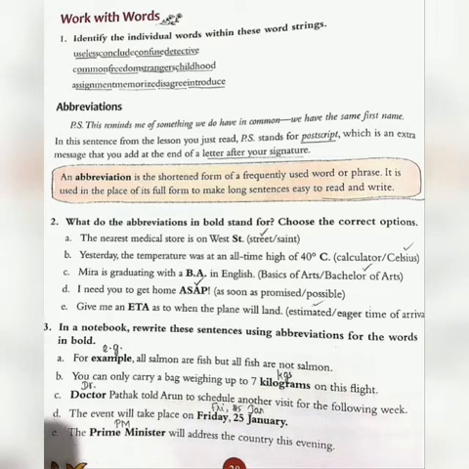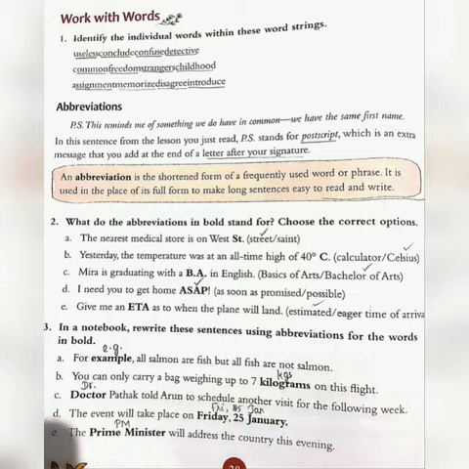Okay. Then the next. In a notebook, rewrite these sentences using abbreviations for the words in bold. Here they have written 5 sentences and you have to write the abbreviated form. For example, here the word example is in bold.